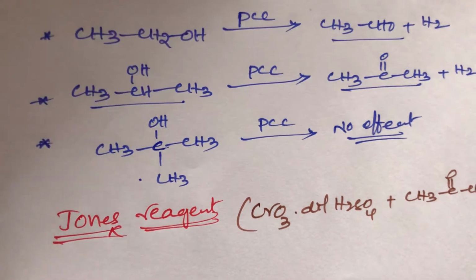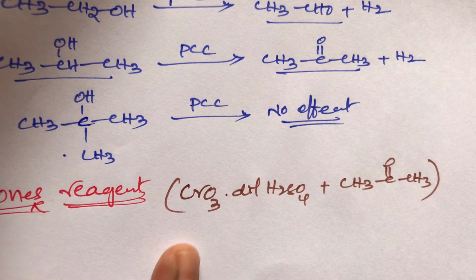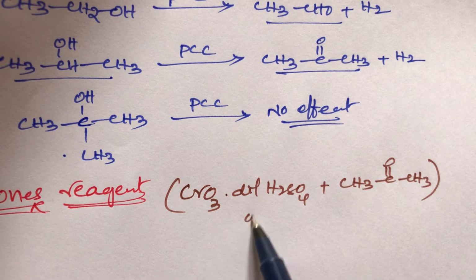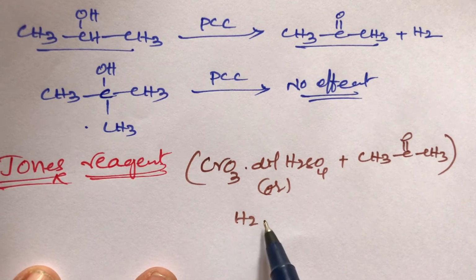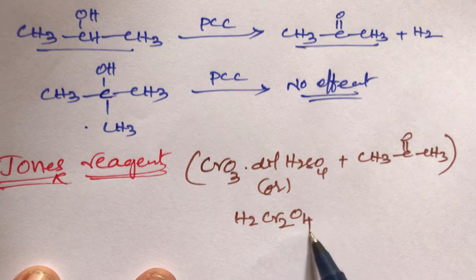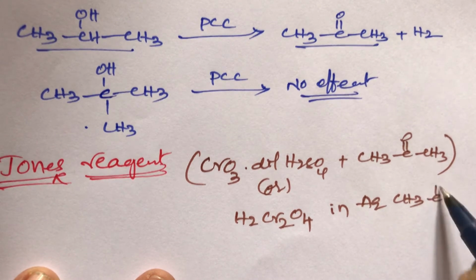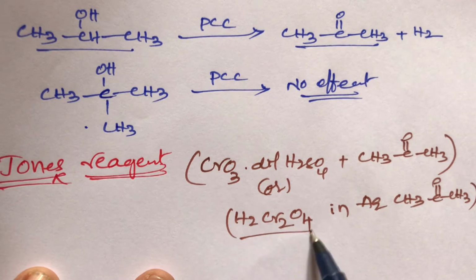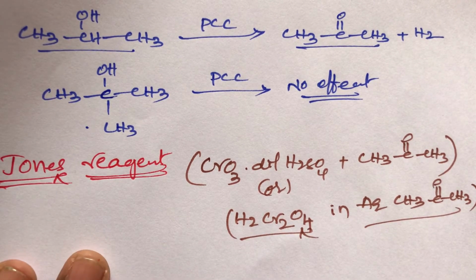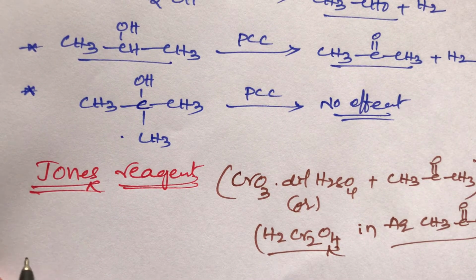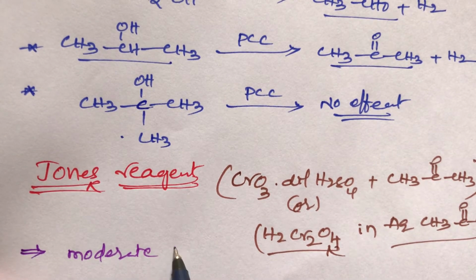What is Jones reagent, student? CrO3, chromium oxide, with dilute H2SO4 plus aqueous acetone. Or we can write one more formula like this: H2Cr2O7 in aqueous acetone, CH3COCH3. We can write it like this also. Both are the same. This is Jones reagent. What is the role of Jones reagent? Jones reagent also acts as a moderate oxidizer.